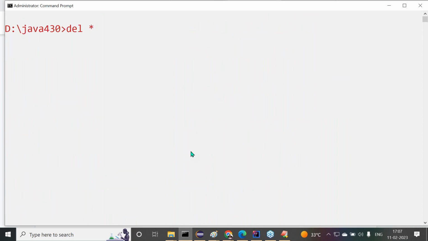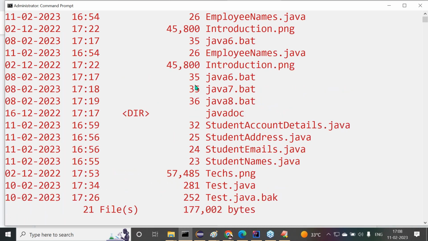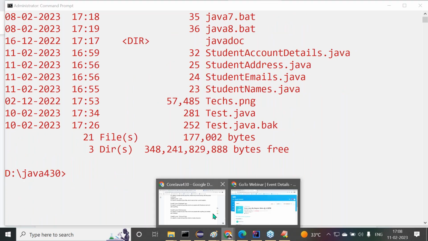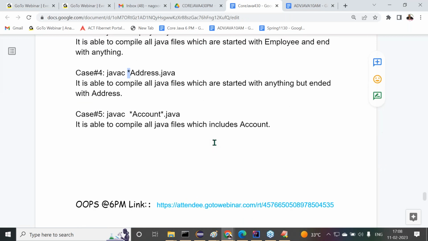Now I want to delete all the star dot class files. Now observe carefully. If you open dir, no dot class file is available. I deleted all of them. Next, let's come to the next one.